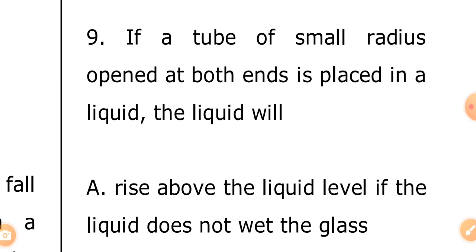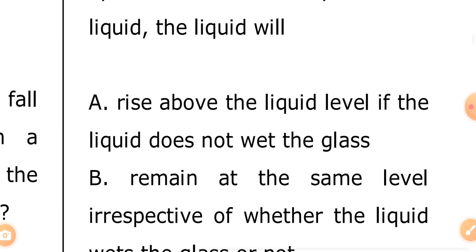If a tube of small radius opened at both ends is placed in a liquid, the liquid will dash. A, rise above the liquid level if the liquid does not wet the glass.